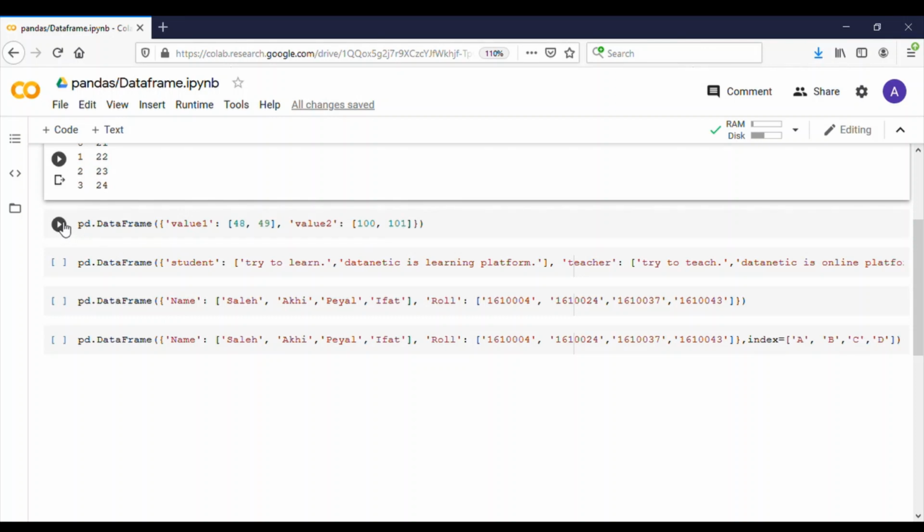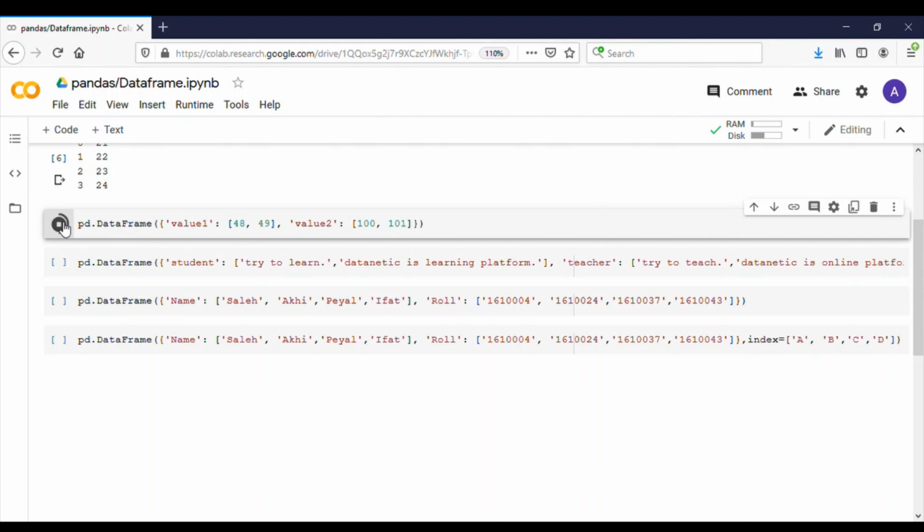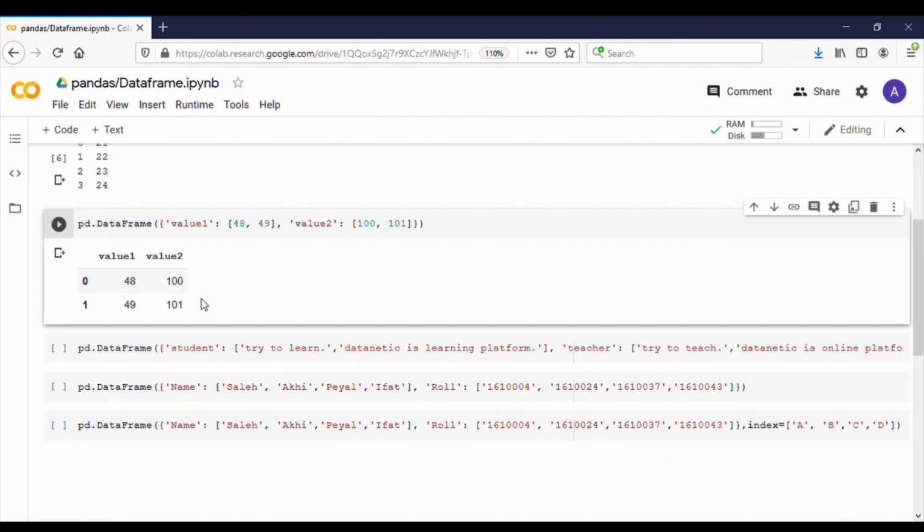When you run this cell, we'll see that value 1 and value 2 are the column names and these are the values for the entries.